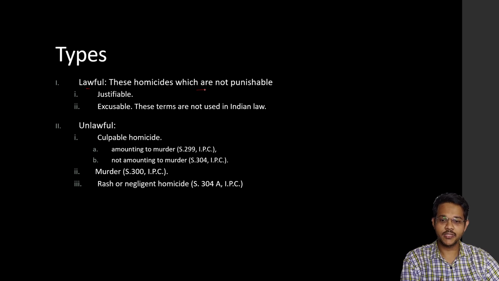So based on the types of homicides, it can be lawful. In this, the homicides are usually not punishable. They can be justifiable or excusable. These terms are usually not used in India. Unlawful homicide includes culpable homicide, which may amount to murder, that comes under 299 IPC, or not amounting to murder, which comes under 304 IPC. Then murder, an unlawful homicide, comes under Section 300 IPC. Then rash and negligent homicide comes under 304A IPC. We'll discuss unlawful homicide in a separate video. Today we'll discuss lawful homicide.